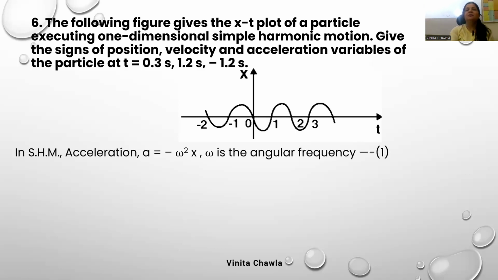And how do we write acceleration for simple harmonic motion? It's minus omega square x. You'll be studying this later in this session, when we do simple harmonic motion, you'll get to know. Don't worry. So if position x is given, then we write acceleration as minus omega square x. This is one of the relations that we'll be doing in the chapter simple harmonic motion.